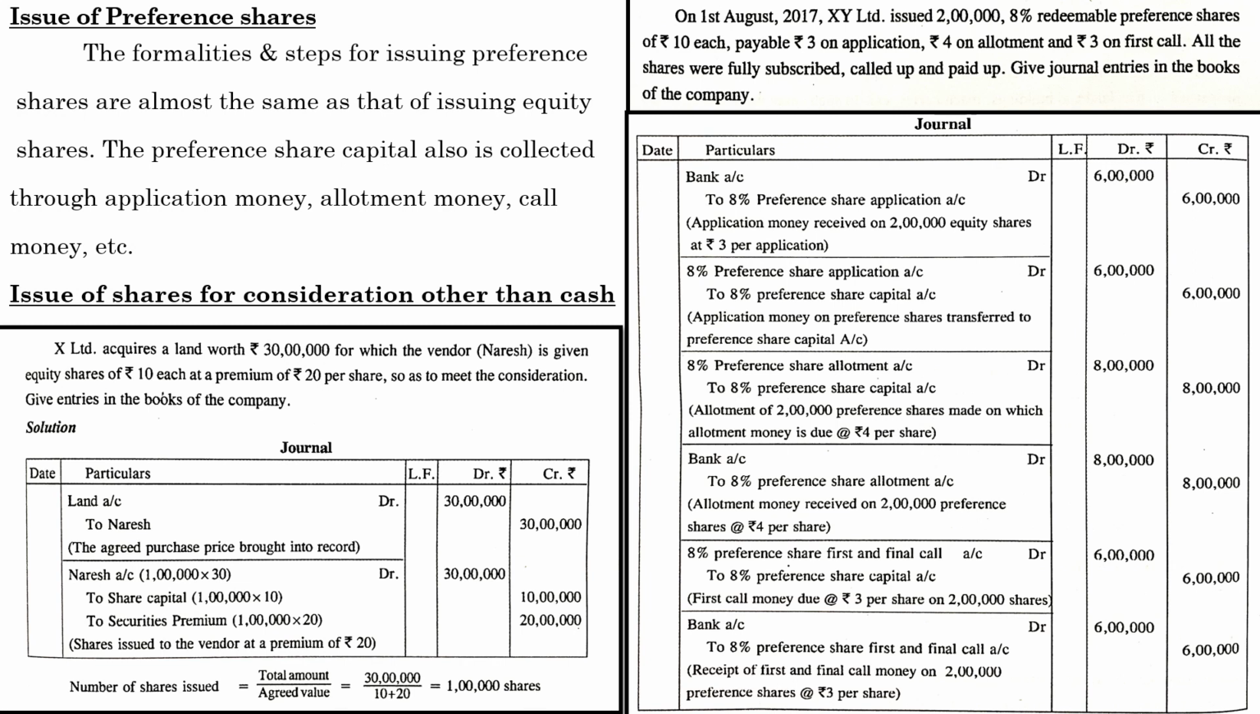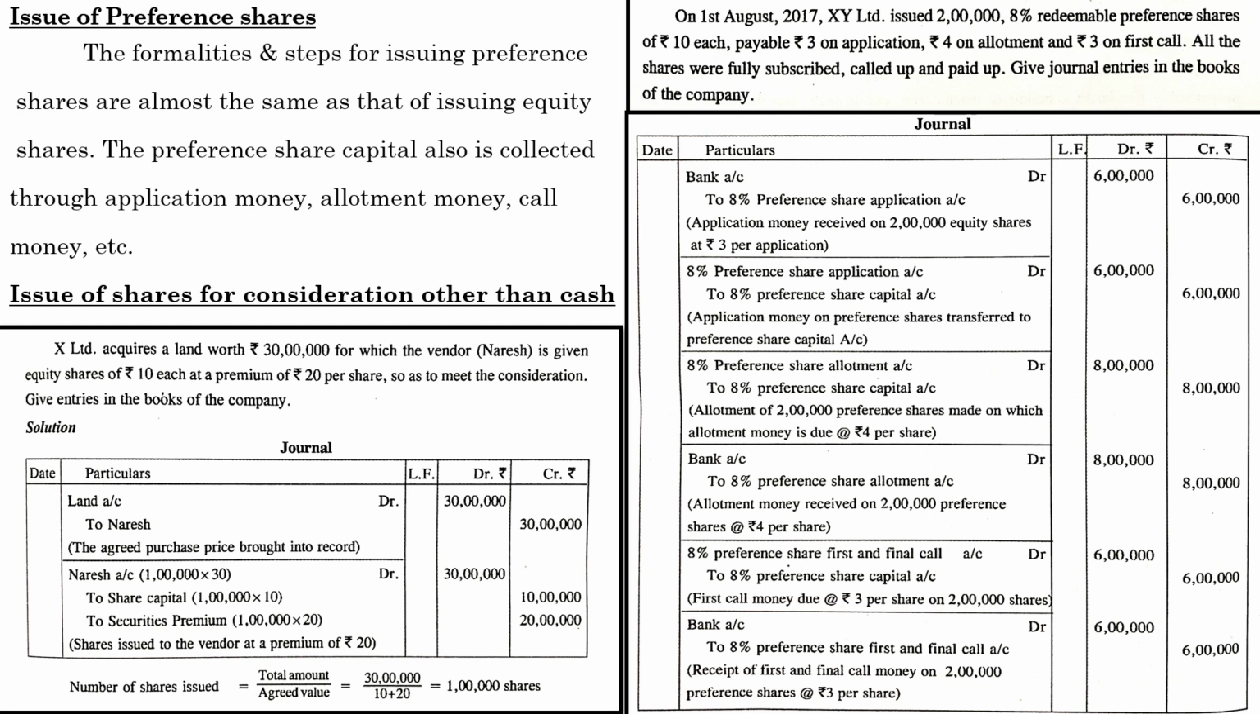I believe you have understood the concept of issue of shares for consideration other than cash. And remember, in some cases, at the time of formation of companies, usually some shares are issued to vendors, just like the person Naresh, vendors of properties such as land, building, machinery, some sort of fixed assets, etc. In such cases, the assets acquired are to be debited and the share capital is to be credited. That is why we have passed the necessary entries.